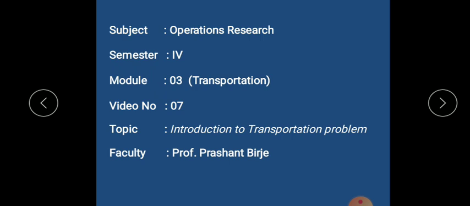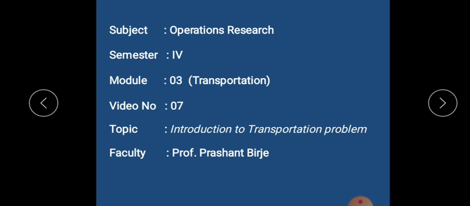Now, in a previous class, we have completed model number 1, which was an introduction to operations research. Model number 2 deals with linear programming problem, but it is a little difficult to teach it in online mode, so that is why I'm moving towards model number 3. Now, model number 3, as the name suggests, deals with transportation.